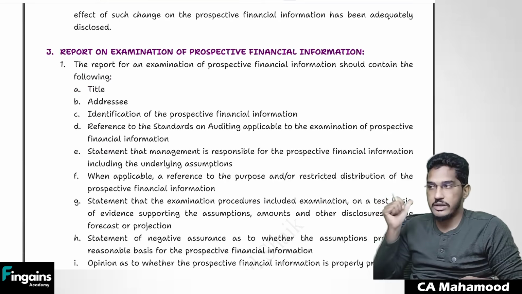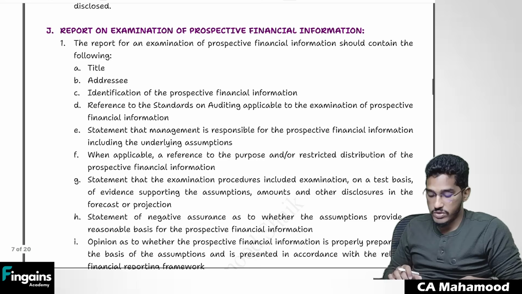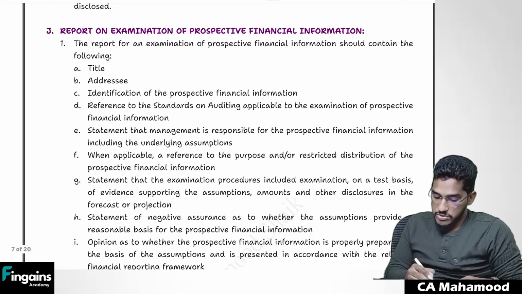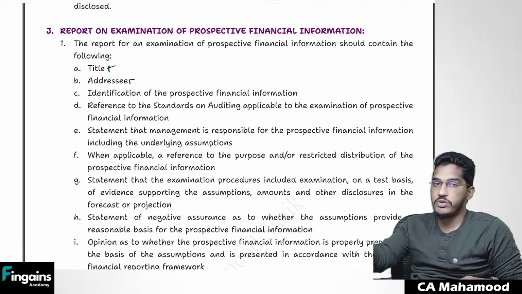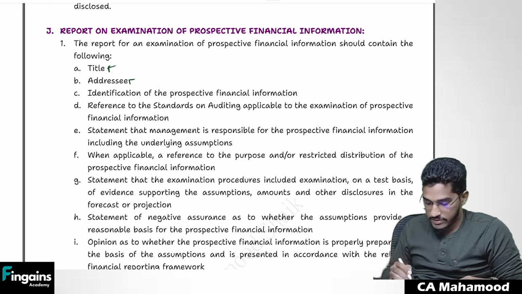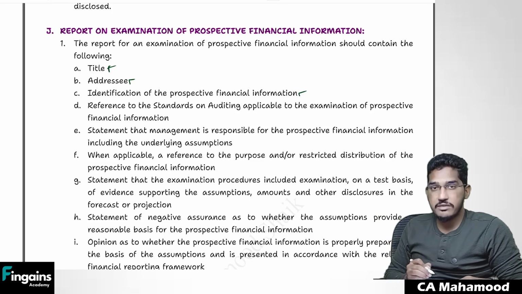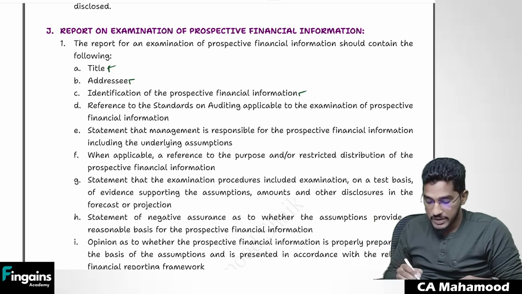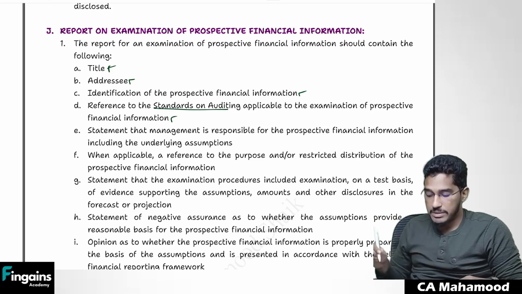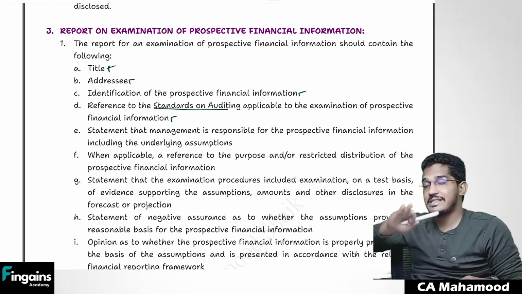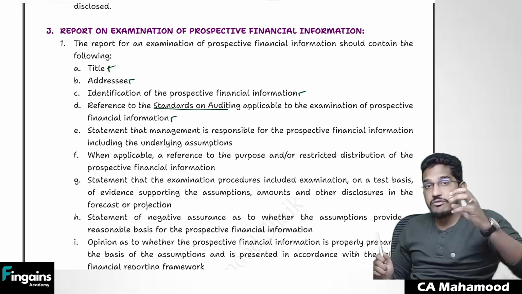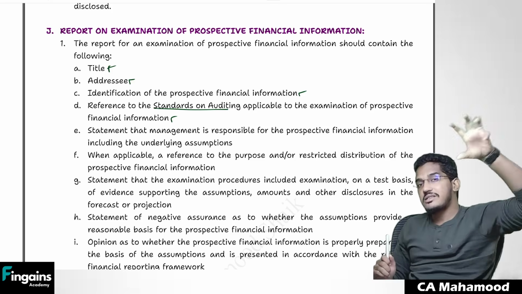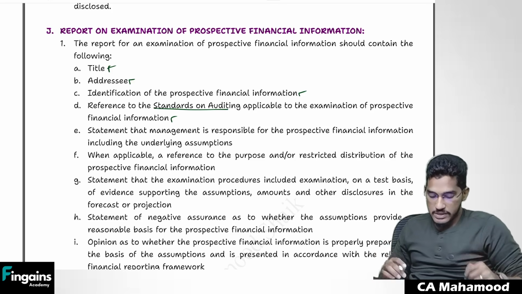Next, after you are done with all the verification, you are supposed to give a report. What contents must be included in that report? Let us see. First, there should be an appropriate title, an appropriate heading. Then you have to mention the addressee to whom you are expressing this assurance. Then identification of prospective financial information: tell that you are working on prospective financial information and what the elements of that information are. Give a reference to the standards on audit applicable while conducting the examination of prospective financial information; if you applied any standards on audit, give that reference as well.